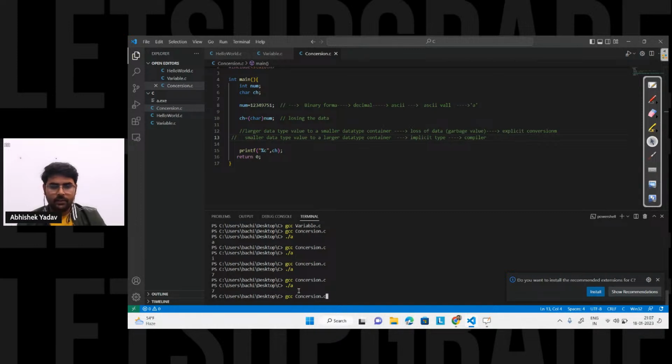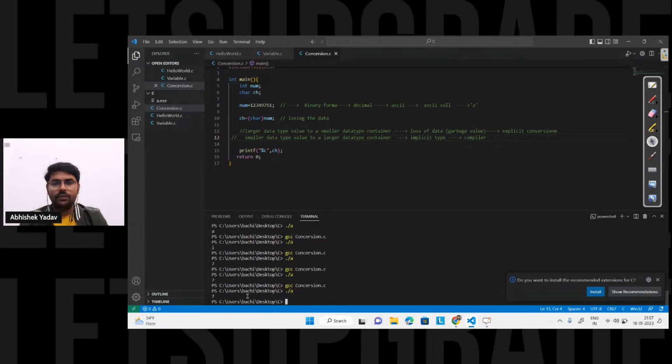So let's run the program now. Okay, I will take 2 more minutes, and after that we will end our session, right? ./a. So we are getting the data, but this data is what? Garbage value. You know why it is garbage value, but here we need to do explicit type of conversion here, right? And if I will, let's comment this part.